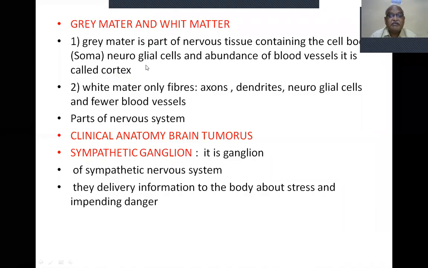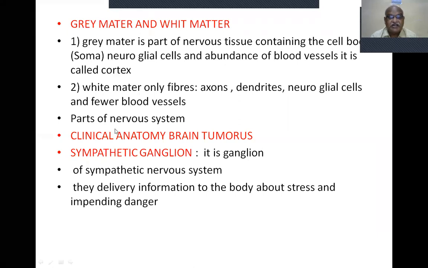Now, grey matter and white matter. Grey matter is the part of nervous tissue containing the cell bodies, soma, neuroglial cells, and an abundance of blood vessels. It is called the cortex. White matter has only fibers, axons, dendrites, neuroglial cells, and fewer blood vessels. No neurons are present in the white matter.